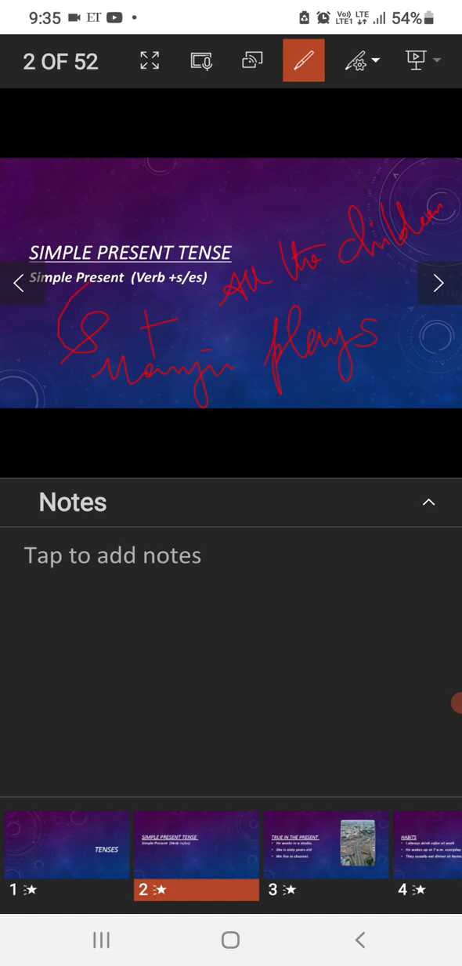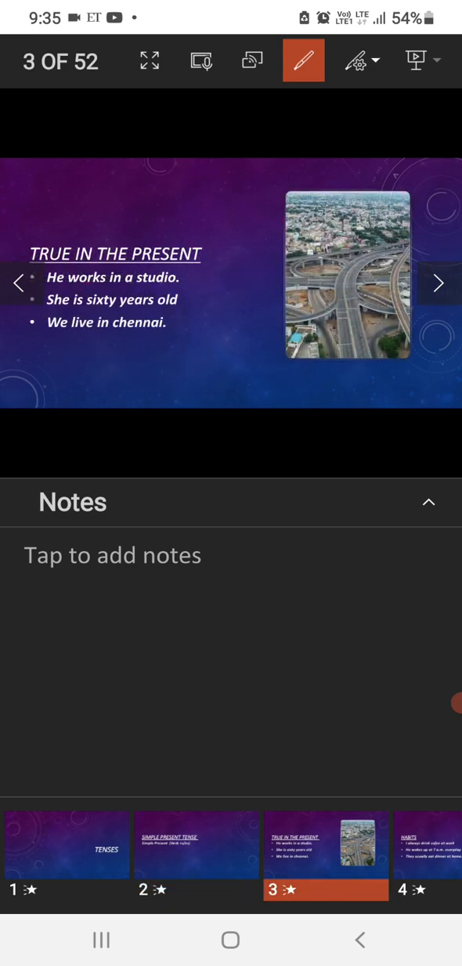Now we shall look into the scenarios, the areas in which we use the simple present tense. The first scenario is things that are true in the present, the actions that are true in the present. For example, right now I work for a company. I work for a company in Chennai.